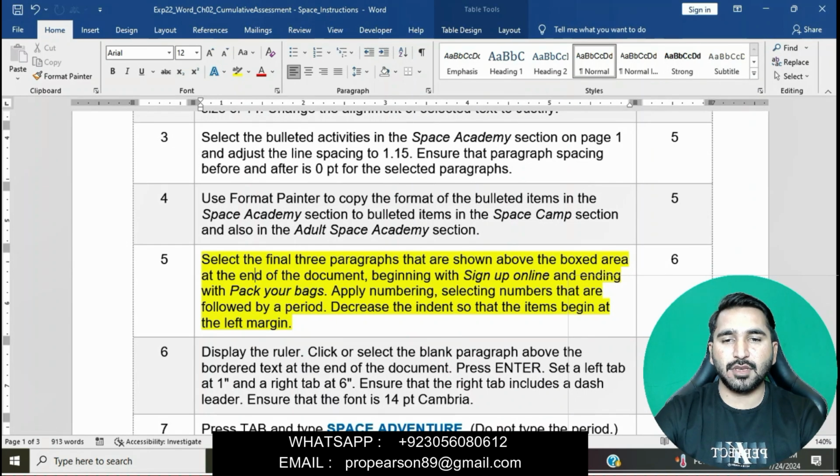Decrease the indent so that items begin at the left margin. Okay, first we will select the final three paragraphs that are shown above the boxed area at the end of the document, beginning with sign up online. You can read this question and then I will apply it on my Word file. You can see on my PC screen. Please follow my video and you will complete your assignment by watching this video.